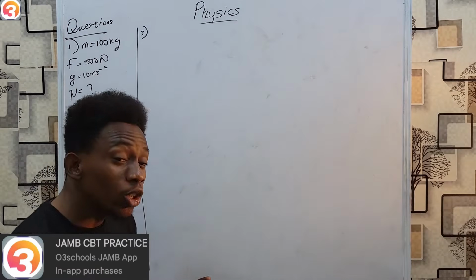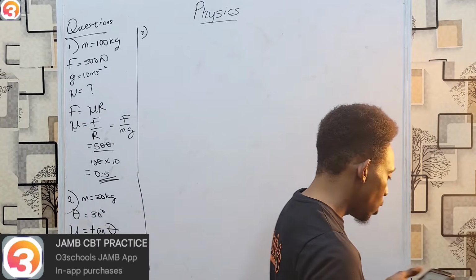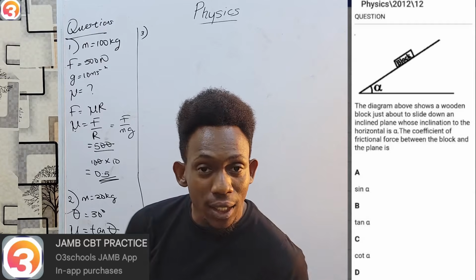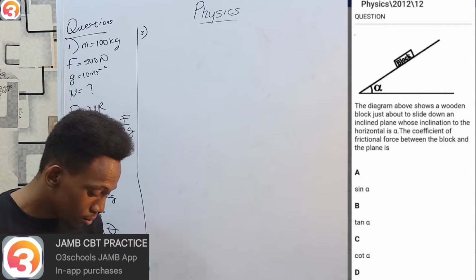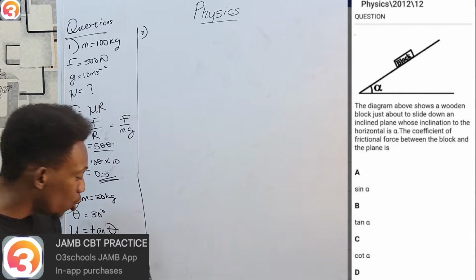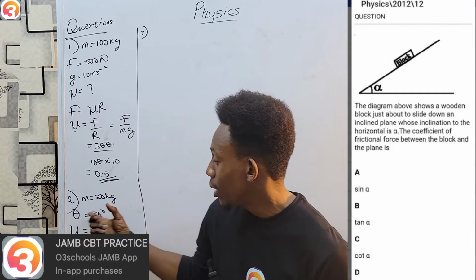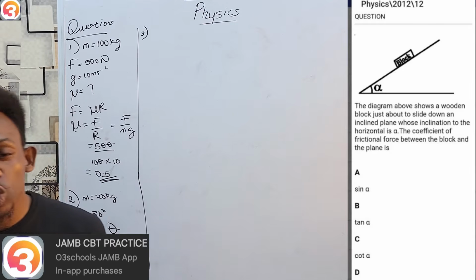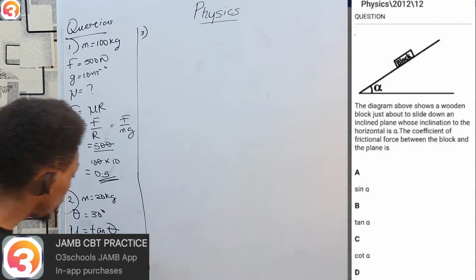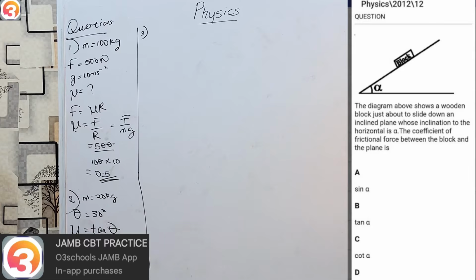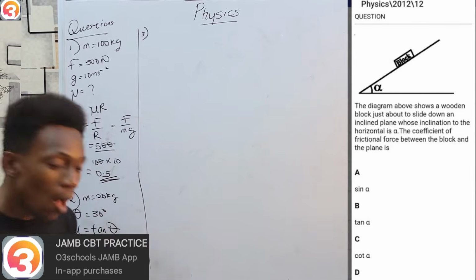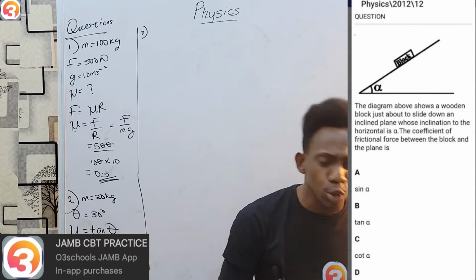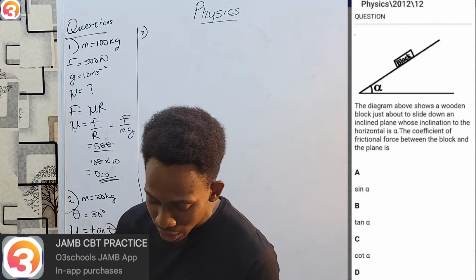Then the next question comes to us from 2012, question 12. And for this one, there's no reason to solve. Because again, we have an inclined plane, and we are told that the angle is alpha now, rather than theta as before, and we have to find the coefficient of frictional force between the block and the plane. We'll just emphasize that the formula must be tan theta. But since they're calling the angle alpha now, then the answer will be tan alpha, option B. See, these are truly simple.